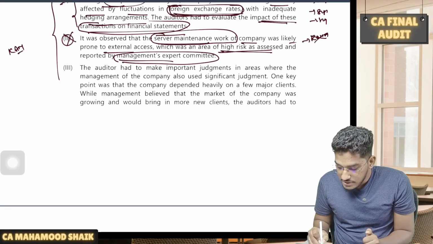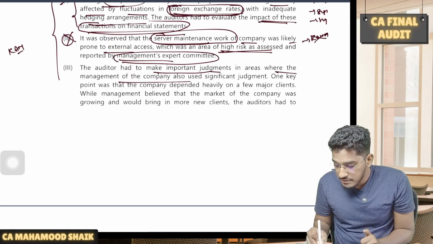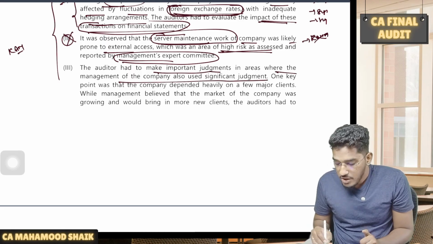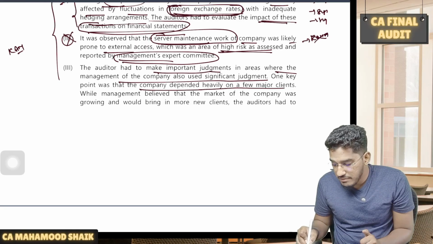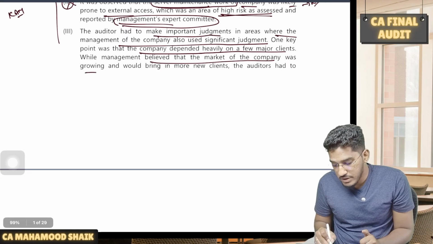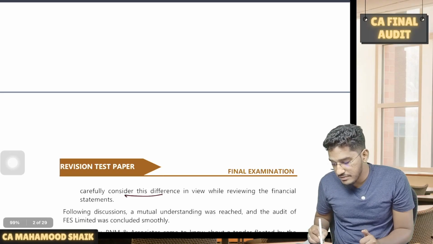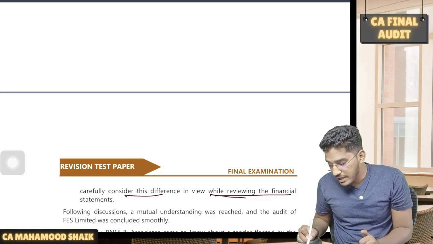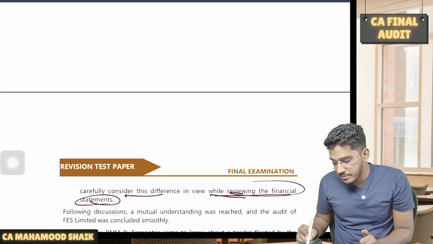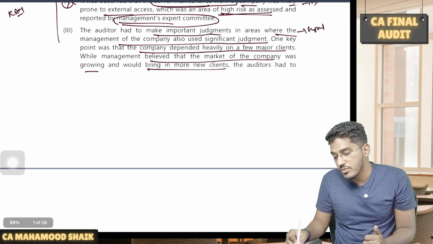And the auditor has the third aspect. The auditor has to make judgments in areas where management of the company also uses significant judgments. One key point was that the company depended heavily on a few major clients, while management believed that the market of the company was growing and would bring in more new clients. The auditor had to carefully consider these differences in view while reviewing the financial statements. So this is one such area where there are significant judgments involved.